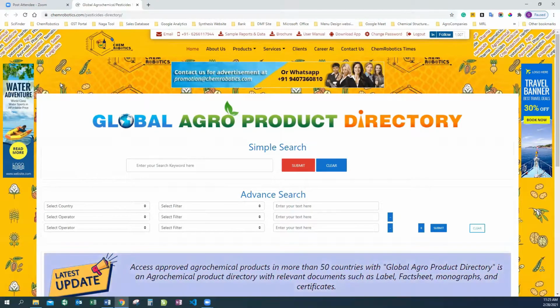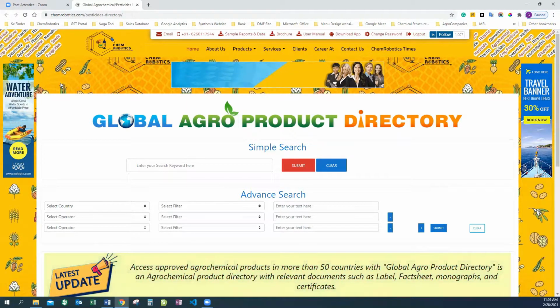Herein, we are providing the agrochemical product information for more than 55 countries, and we are providing all the relevant information such as the AI name, the combinations, the company, the registration number, formulation, the technical supplier name with the handler, consultant, distributor information, and their trademark images.